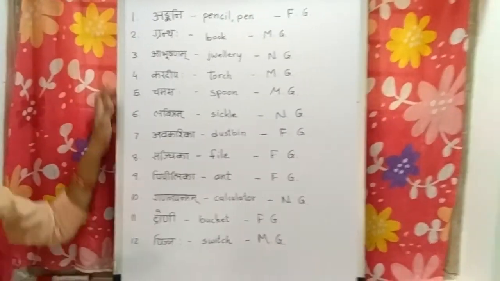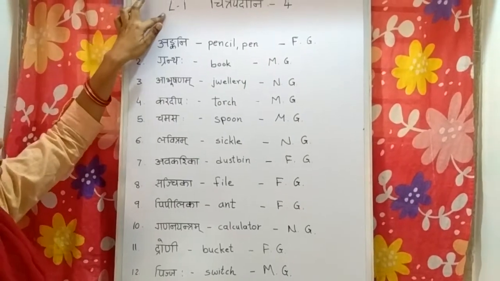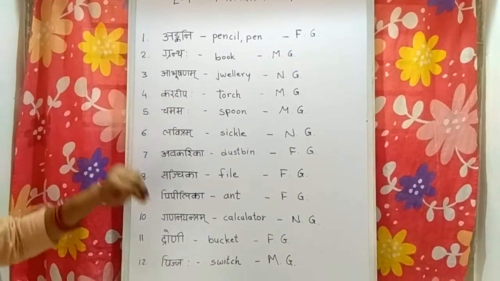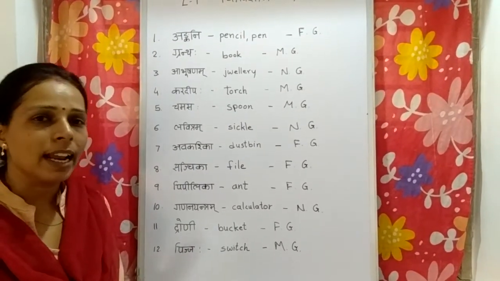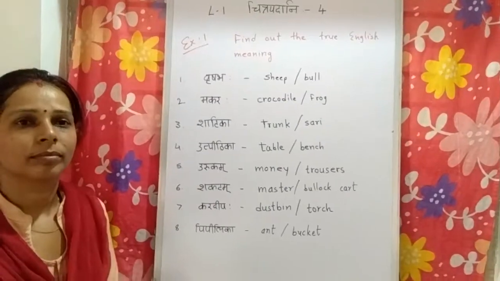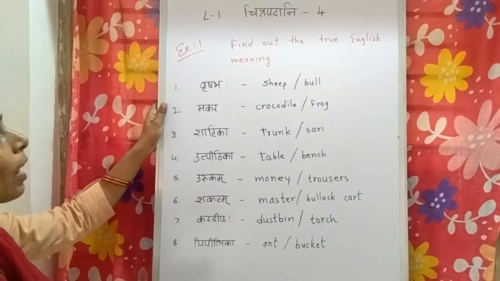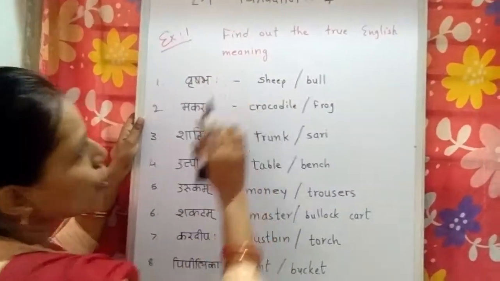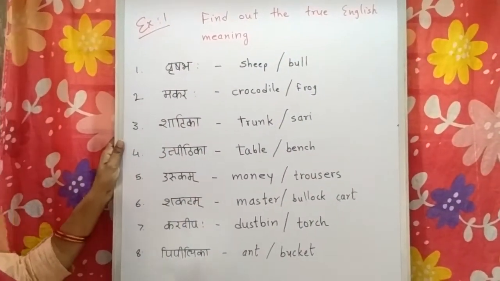Okay. Now you have to write all the words from Chitrapadani 4 2 times in your notebook. You have to read and write with neat and clean handwriting in your notebook. Now let's see exercise 1. Find out the true English meaning from these two words.